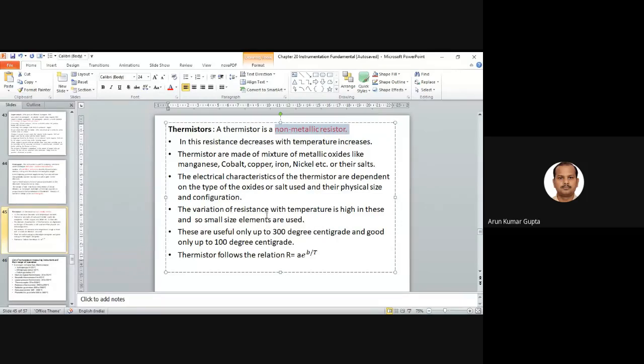The variation of resistance with temperature is high in these, and so small size elements are used. They are useful only up to 300 degrees centigrade to 100 degrees centigrade. And it follows this kind of relation: R equals A e to the power B by T, where T is the temperature, A and B are constants, and R is the resistance.